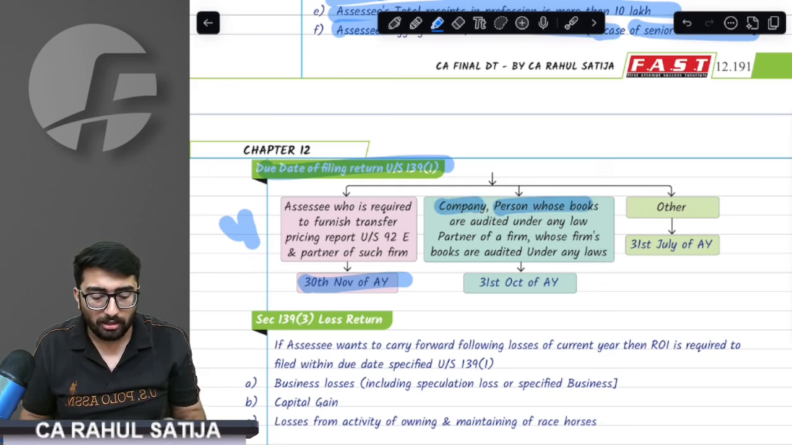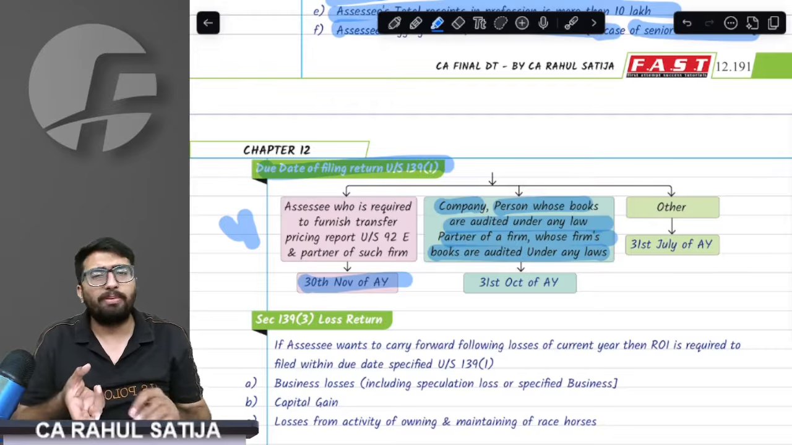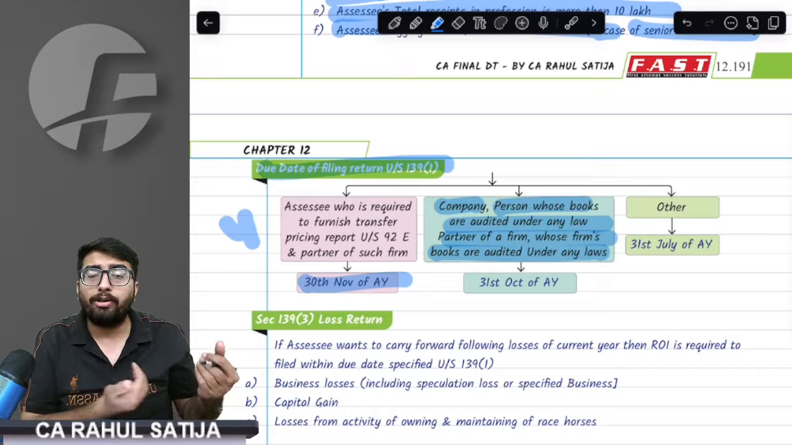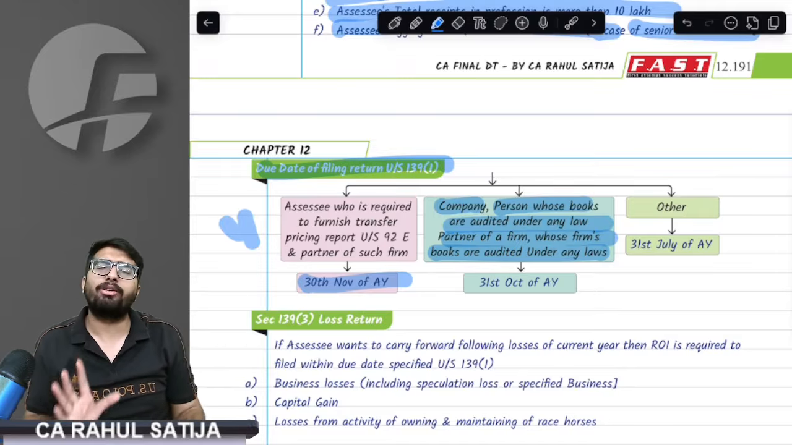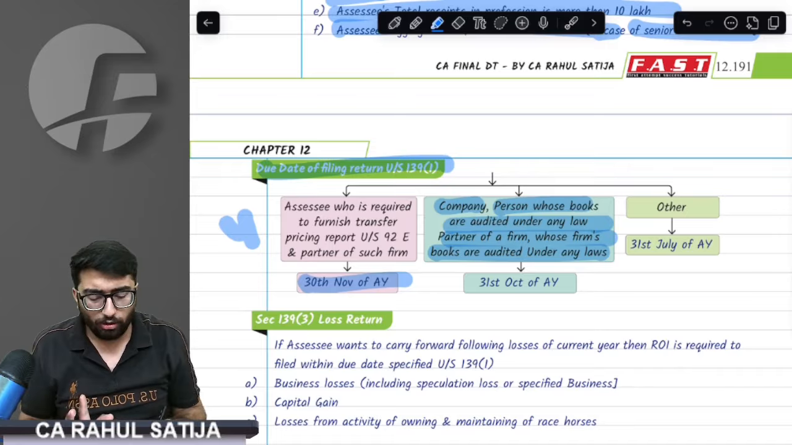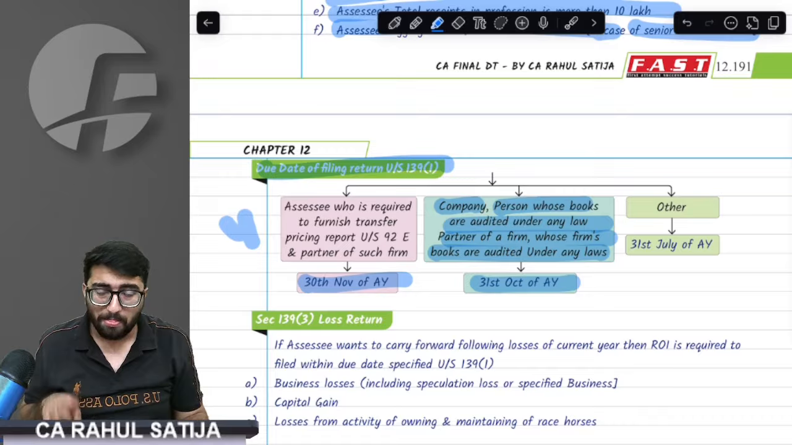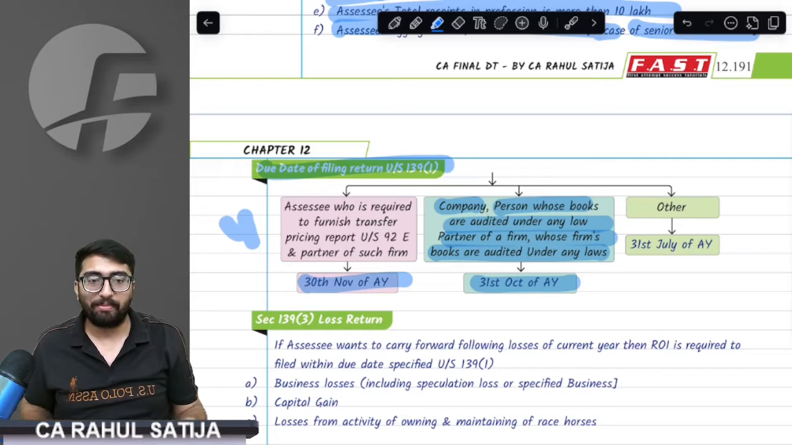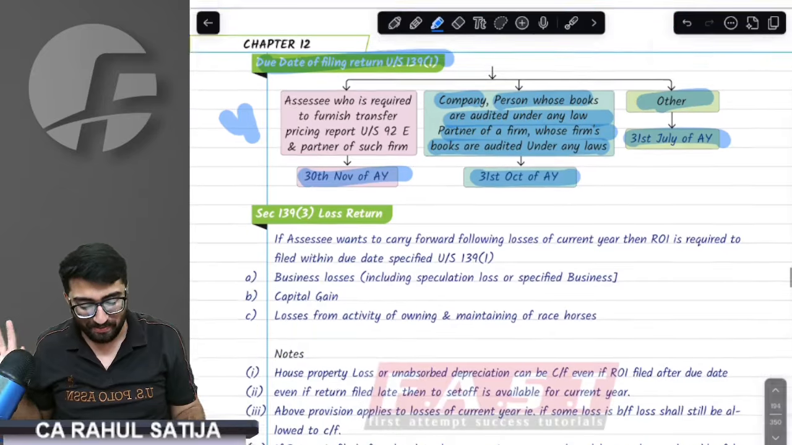If you are a company, whose books of accounts are mandatorily audited under any Act, like an LLP audited under the LLP Act, or anyone audited under the Income Tax Act, then your date would be 31st October of the assessment year. Remember, if you are a firm, then for partners as well this date would apply. And for others, it would be 31st July. For example, like you, like me, we have to file the ROI by 31st July.